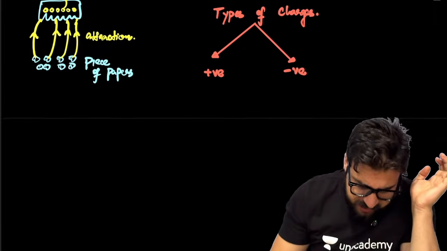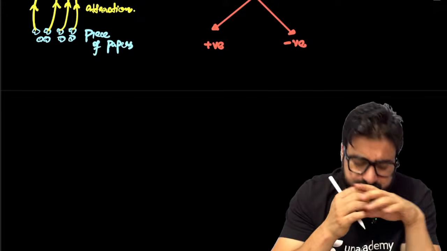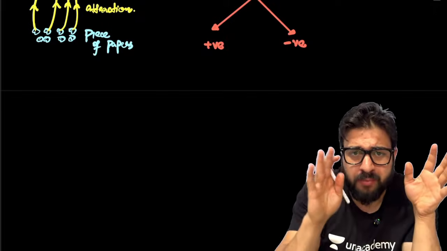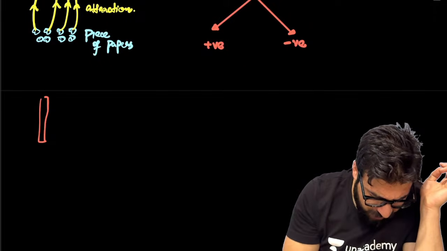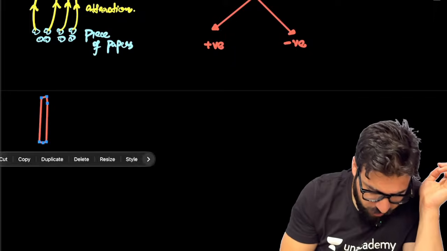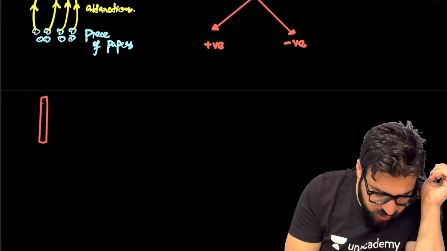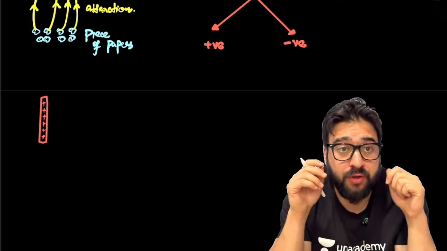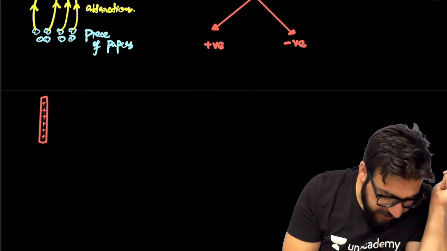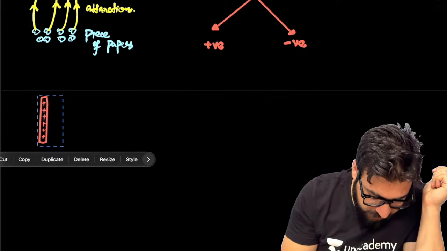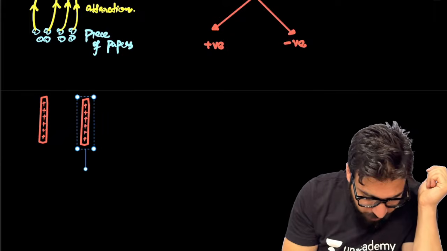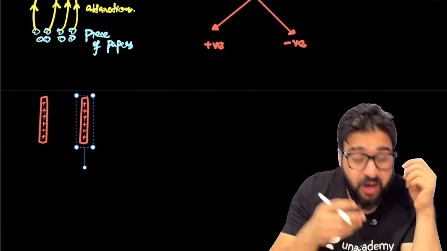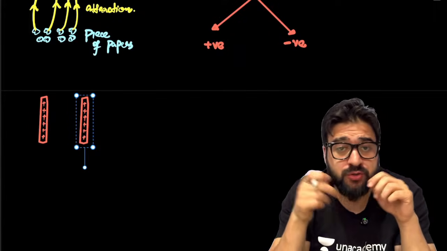Now, my dear NEET aspirants, listen to me very carefully. Let's suppose you have a rod, and on this rod you have positive charge. You take one more rod on which you also have positive charge. Sir, how are you storing the positive charge on this rod?